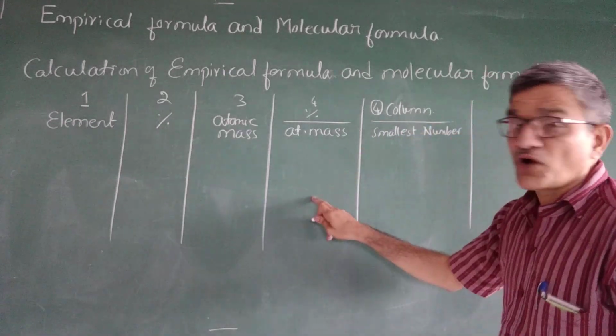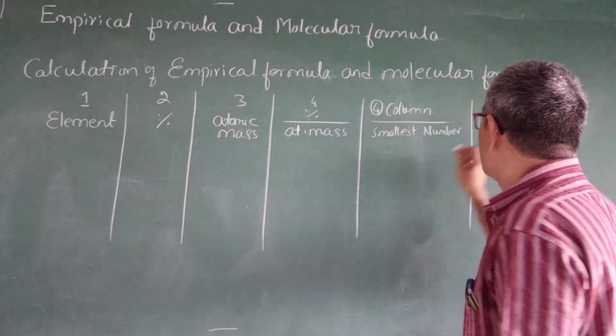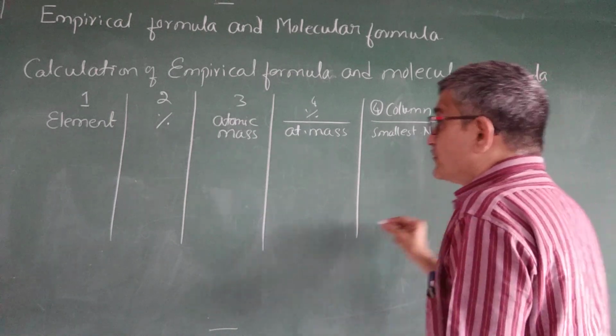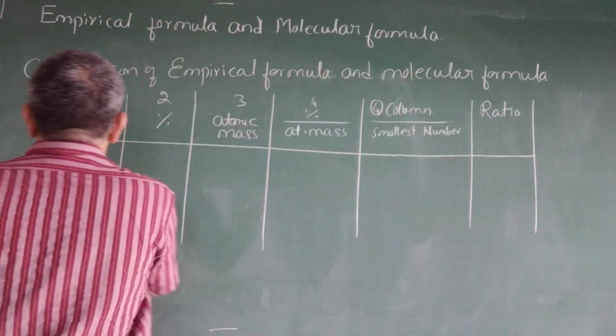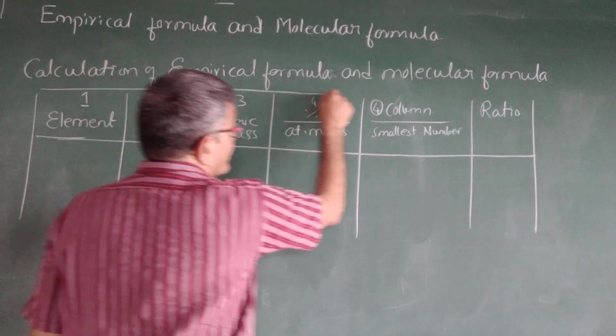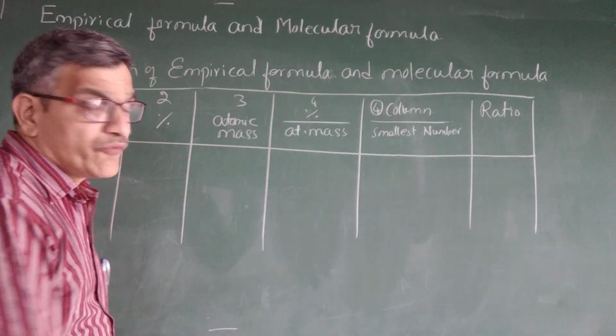Whichever is the smallest number in this column, we use that. Okay, then last is the ratio. So this is the tabular column we have to make for the calculation of empirical formula and molecular formula. Okay, so this is what we have to do.